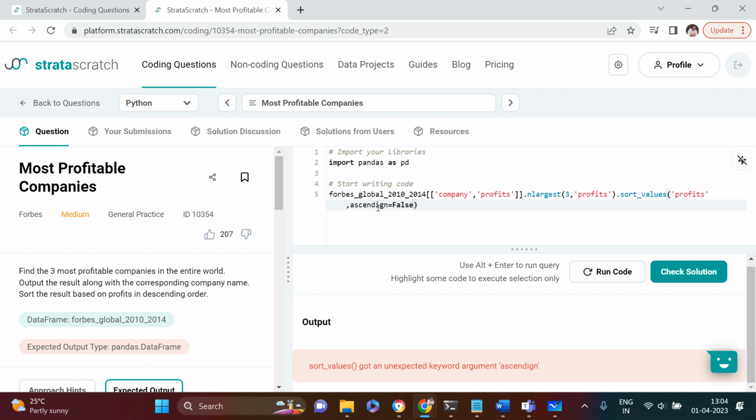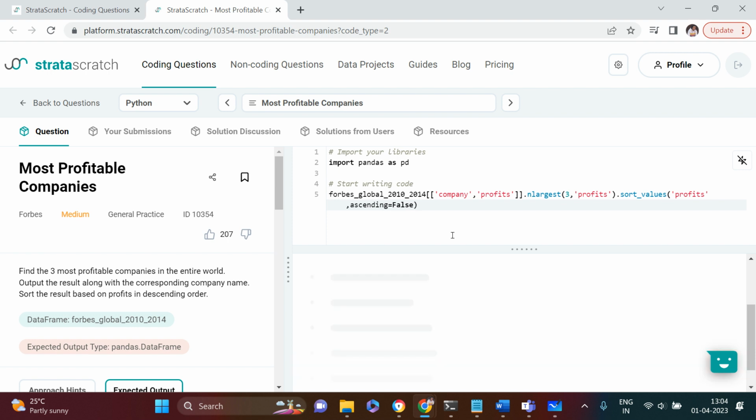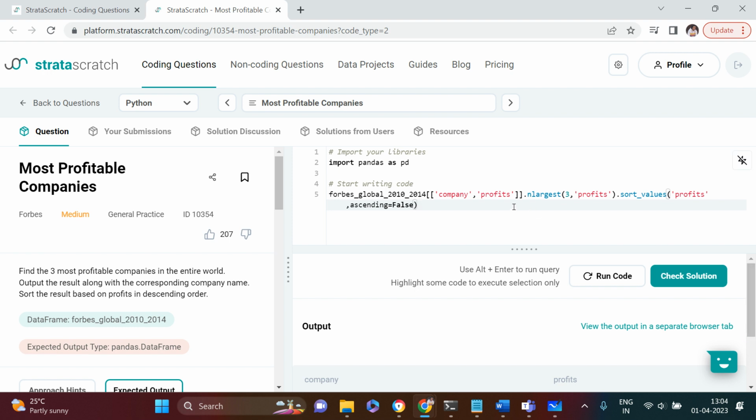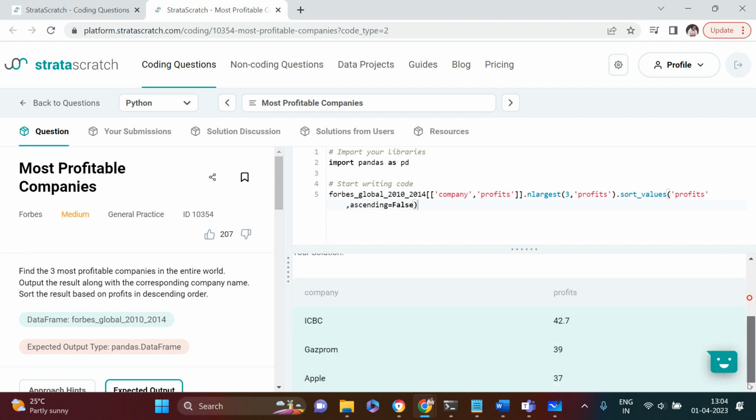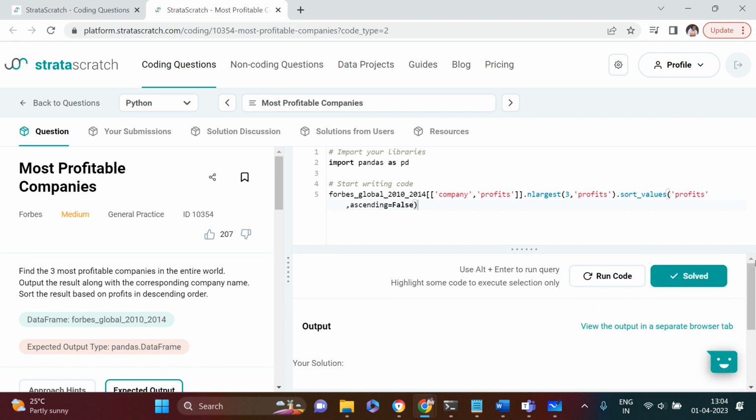Oops, the spelling error. Ascending. Okay, now you see you get the same kind of result, but let's just do that, right? So you got this solution, right? This is how you can solve this. Let's check the solution whether this is correct or not. So yeah, the answer is correct. Now you solved this in less than 5 minutes. Bingo. Let's see the next question in the next video. Until then, happy learning, wish you good luck.